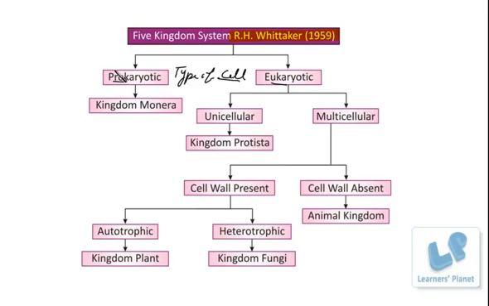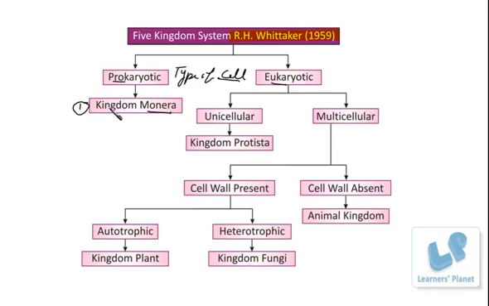In these cells the true nucleus is absent, but of course the genetic material is present in a particular region known as the nucleoid. All organisms made up of prokaryotic cells are placed in a single group known as kingdom Monera.